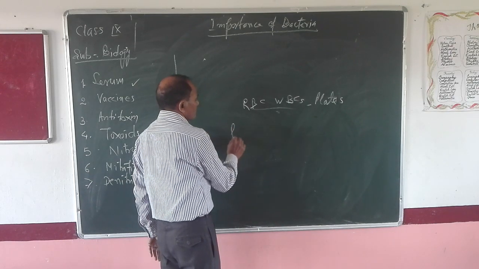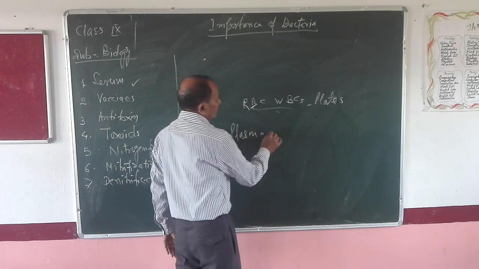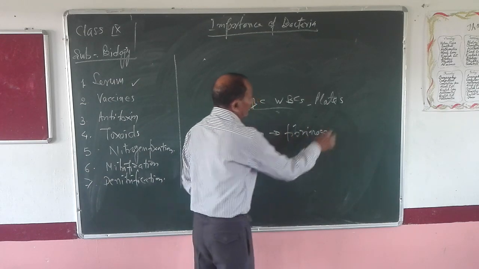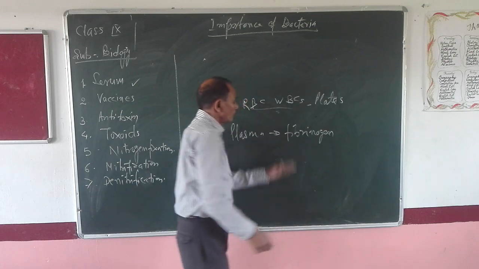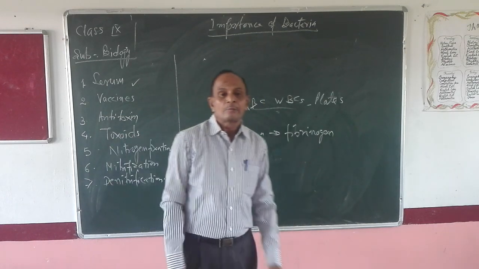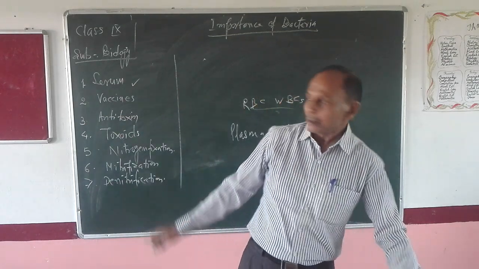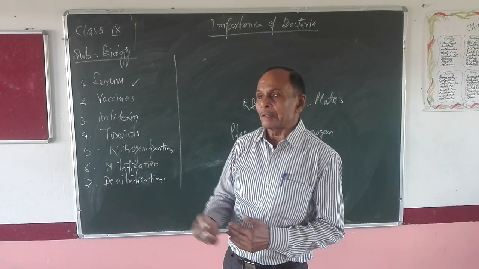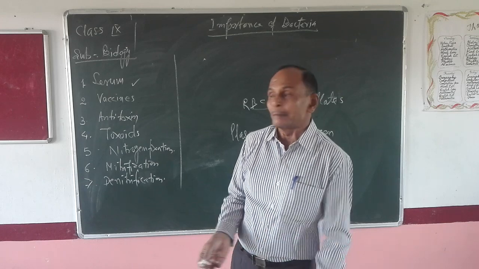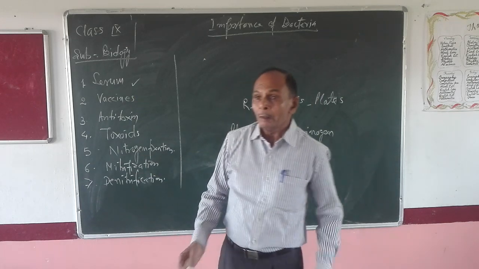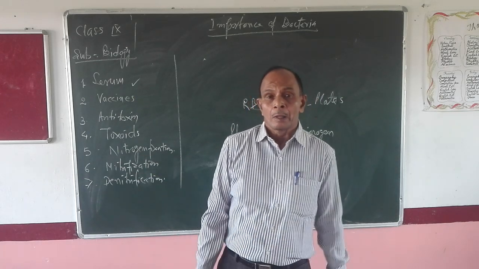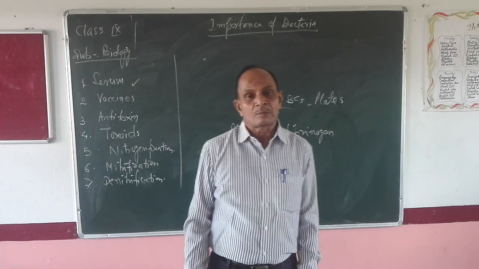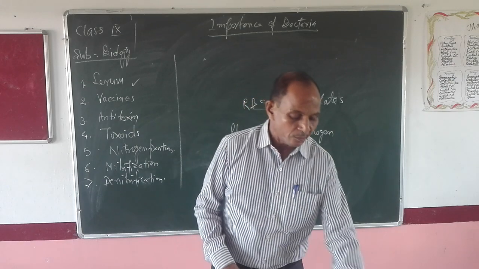From that plasma, if fibrinogen has also been removed, in that condition, the rest part will be termed as serum. That rest part of plasma from where fibrinogen has been removed is known as serum. And this is the reason why we define serum as defibrinated plasma. Defibrinated plasma is known as serum.